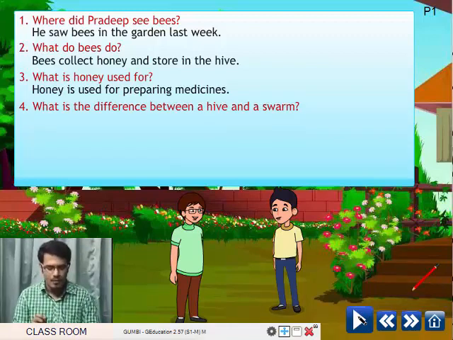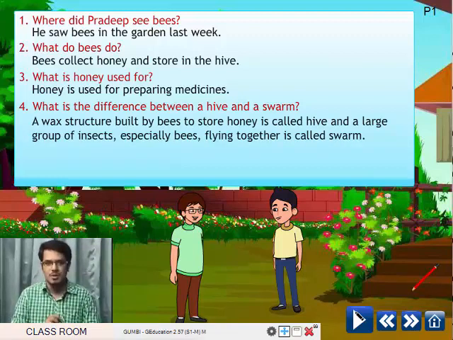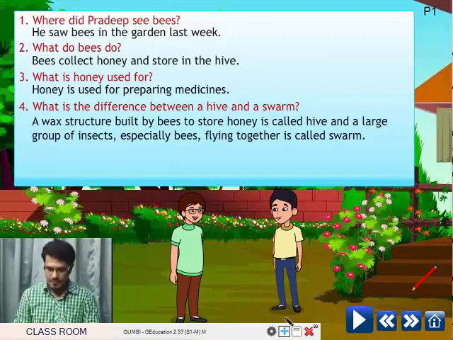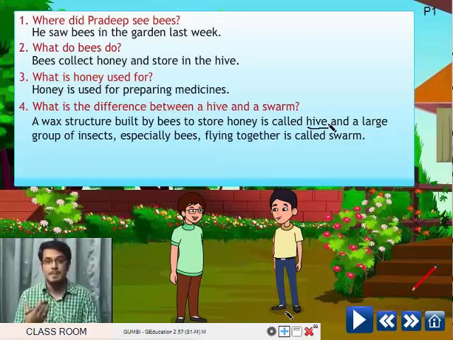Next. What is the difference between a hive and a swarm? A wax structure built by bees to store honey is called hive. A large group of insects, especially bees, flying together is called swarm.